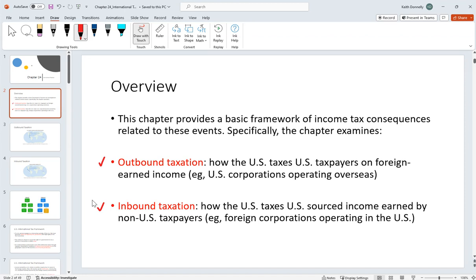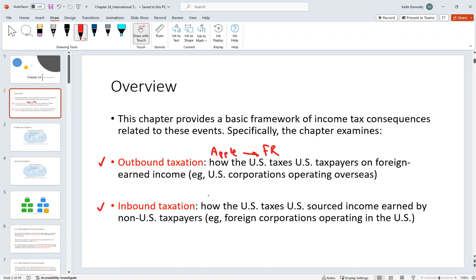Outbound taxation is how the US is going to tax a US taxpayer on their foreign income. So say we have Apple. They're a US company and they go to France. They open up a company over there, a branch or a subsidiary. How does the US tax that?